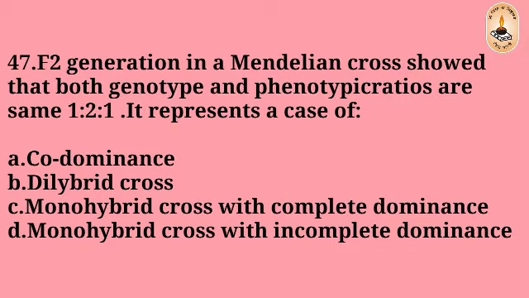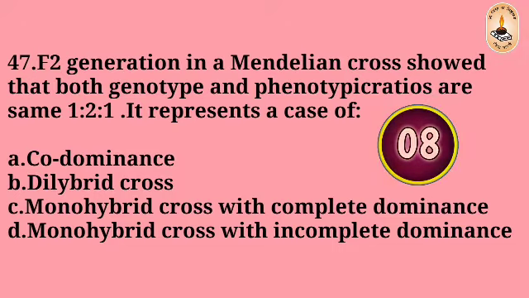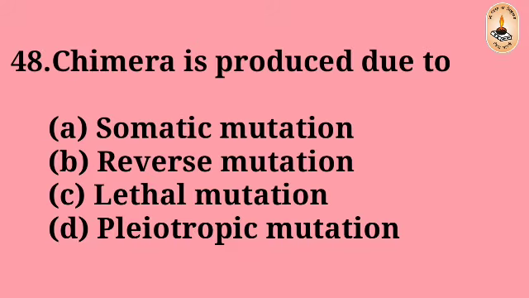1:2:1. It represents a case of codominance, dihybrid cross, monohybrid cross with the complete dominance, monohybrid cross with the incomplete dominance. The right answer is D.